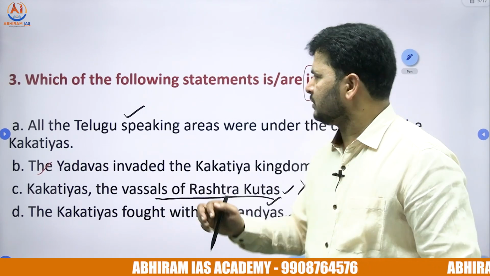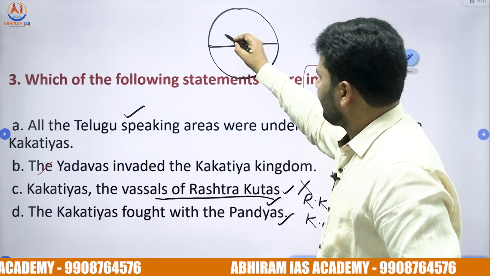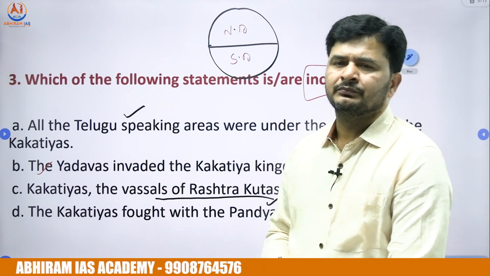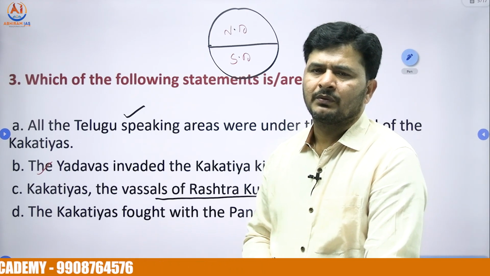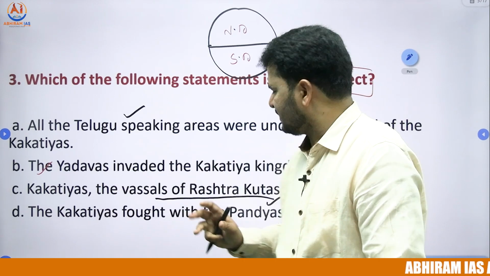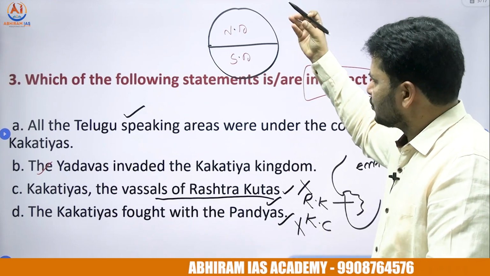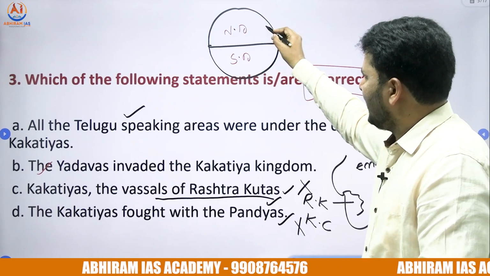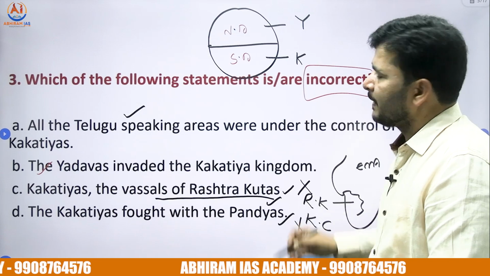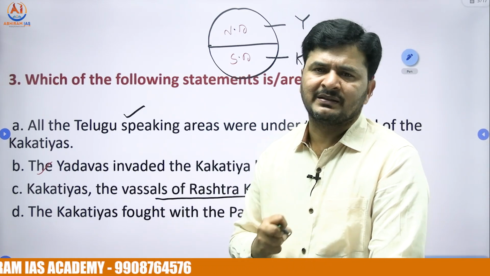In fact, we found so many battles between North Deccan rulers and South Deccan rulers. We were discussing the Deccan history. The entire Deccan, after the decline of the Kalyani Chalukyan territories, was divided into two halves. North Deccan was ruled by the Yadava dynasty, South Deccan was ruled by the Kakatiyas. We found constant conflicts between the Yadavas and the Kakatiyas.